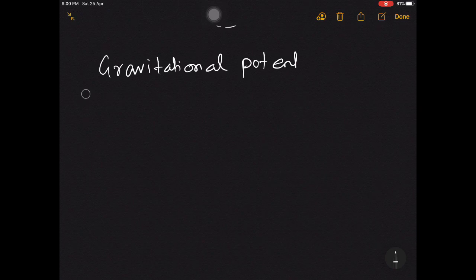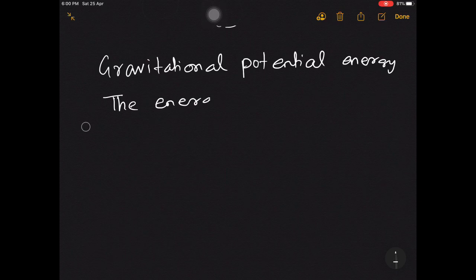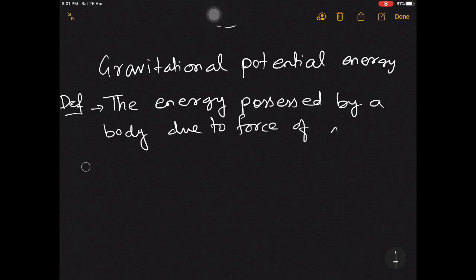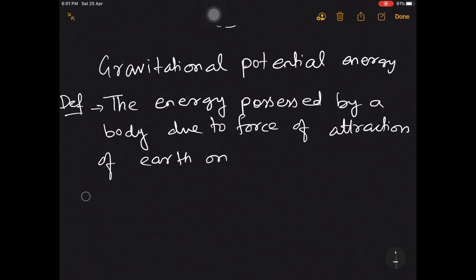Gravitational potential energy. Okay, now see, first let me define it. This is the definition: the energy possessed by a body due to force of attraction of earth on it.